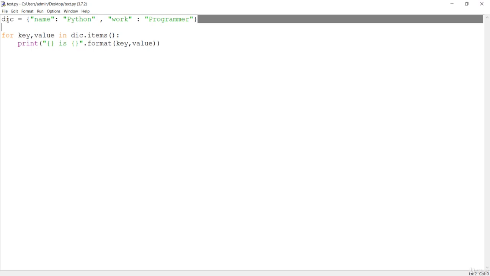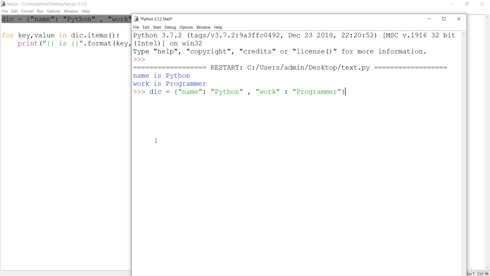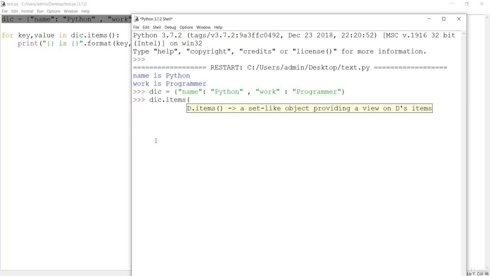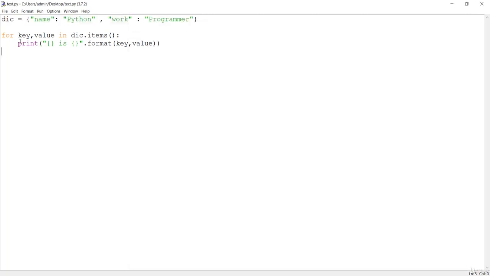Let's copy this dictionary, go back, paste it over here, and if I say dot items, you will see the dictionary has been converted into a tuple now. You can see clearly over here, although it is a dictionary object, it has been converted into these tuples. This is the first tuple, this is the second tuple. Now we can loop in this from this for loop, and we're formatting with key and value over here. So this is the way to convert the dictionary into tuples so as to work with the for loop or to make it iterable.